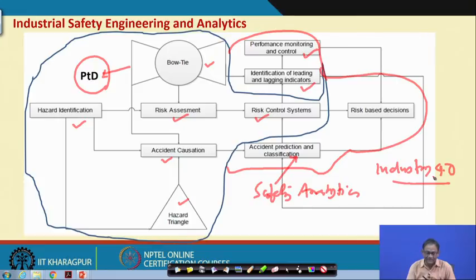So, this is the core of safety engineering, but again you see this is at the abstraction level, and subject specific, context specific issues will be dealt with separately. For example, if it is machine related, then definitely the mechanical engineering issues will come in everywhere. If it is a chemical process, then chemical engineering issues will govern.